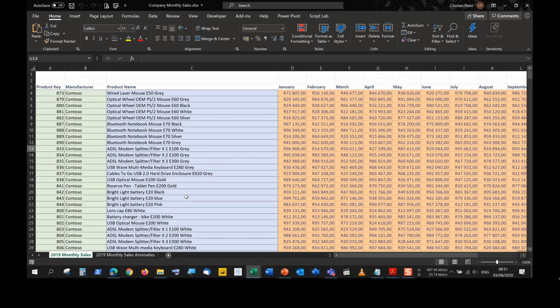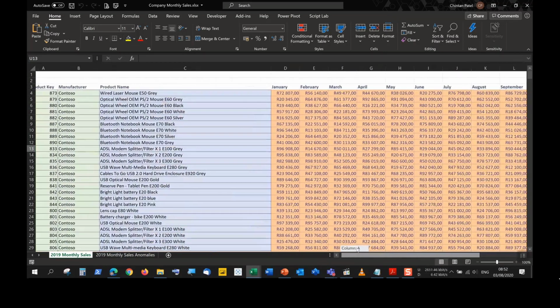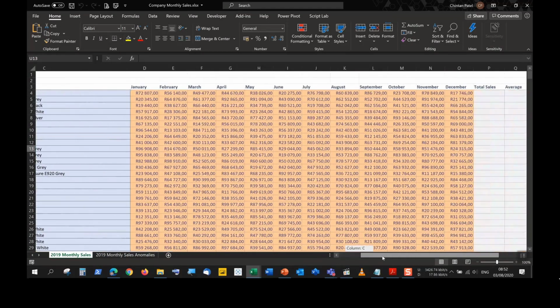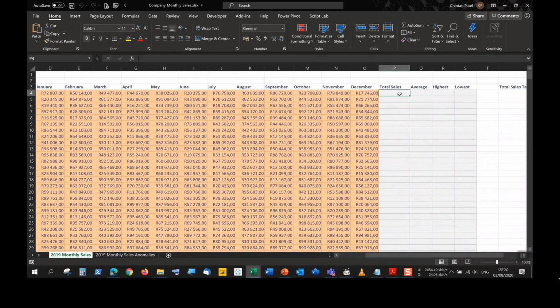We are also going to be looking at the if function, which allows us to calculate an answer and get a close-ended answer based on some sort of question. So what are we looking at over here? We have the same data as we've always seen, but we now have monthly sales for this set of products. And what I just want to do is get the total sales. I'd like to get the average, the highest, and the lowest.